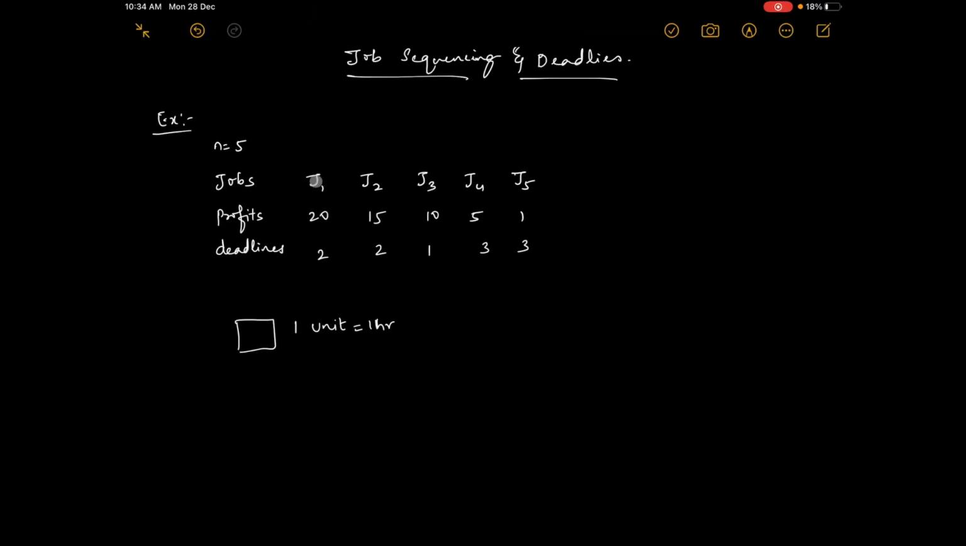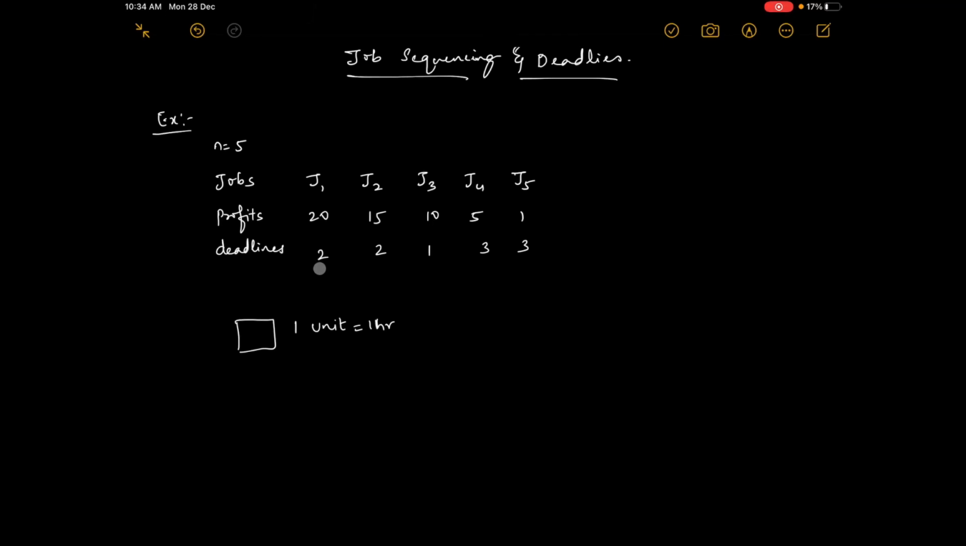If he does J1, he will get 20 rupees. If he does J2, he will get 15 rupees. If he does J3, he will get 10 rupees, and so on. You can see that the jobs are arranged such that the profits are in descending order, from higher to lower. So when the last job is done, he gets only 1 rupee. And what are these deadlines? These deadlines are such that, as per our assumption, this job is ready to wait for 2 hours.